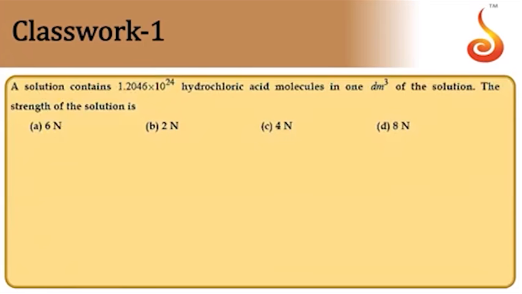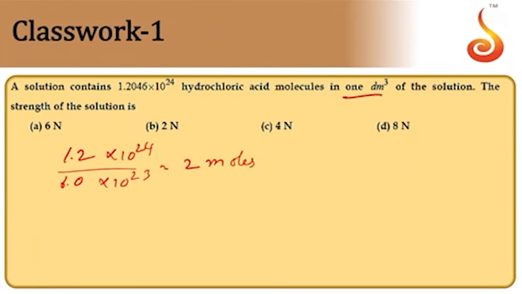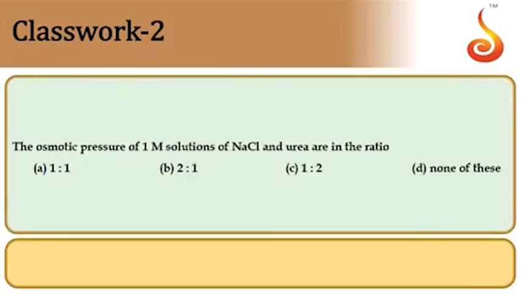Let us find the number of moles of HCl present first. That is 1.2 into 10 to the power of 24 molecules divided by Avogadro's number, 6.0 into 10 to the power of 23. This gives rise to 2. There are 2 moles of HCl molecules present in 1 liter of solution. Therefore, molarity is equal to 2 moles per 1 liter, which is a 2 molar solution. 2 molar is also equal to 2 normal in the case of HCl. So the answer is option B.